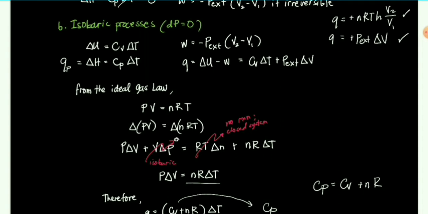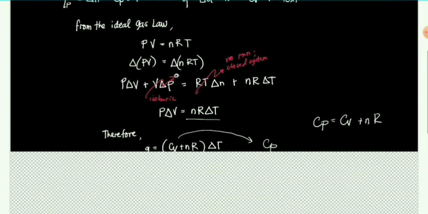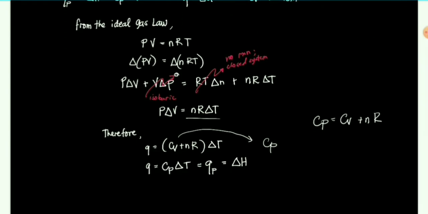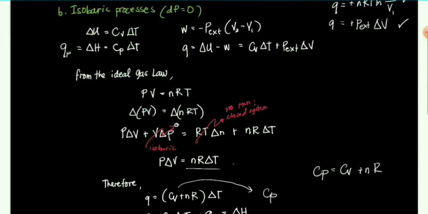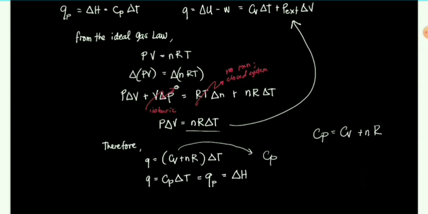So for the right side, since the total derivative is RT delta n plus nR delta T, and delta n is 0 since wala naman tayong exchange ng matter inward and outer the system and the system is closed. Okay? RT delta n is 0. So the resulting equation is P delta V is equal to nR delta T. Therefore, kung i-substitute natin to, yung nR delta T dito, okay? So this will be CV delta T plus nR delta T. Or this will be CV plus nR times delta T.